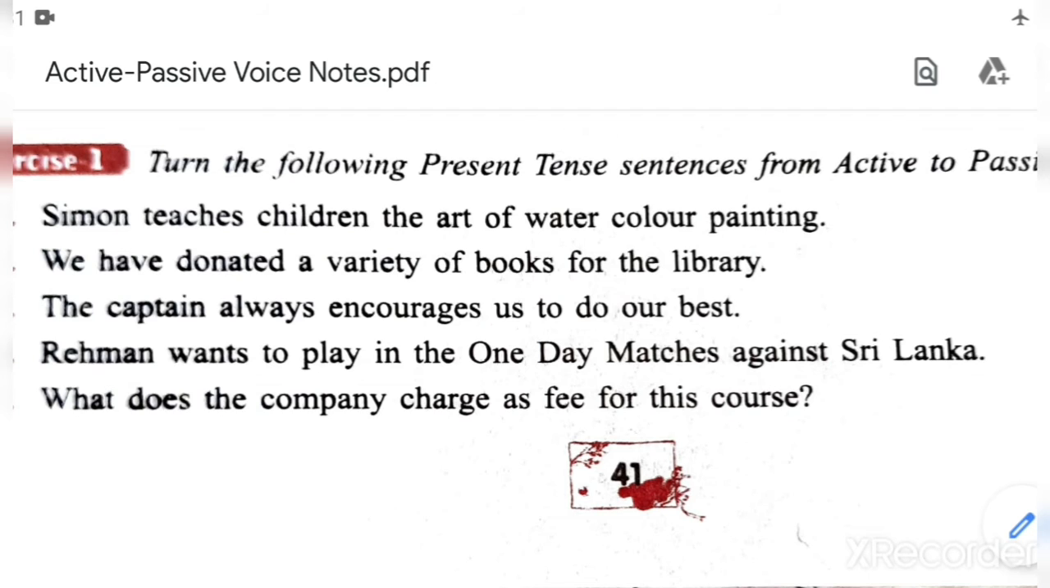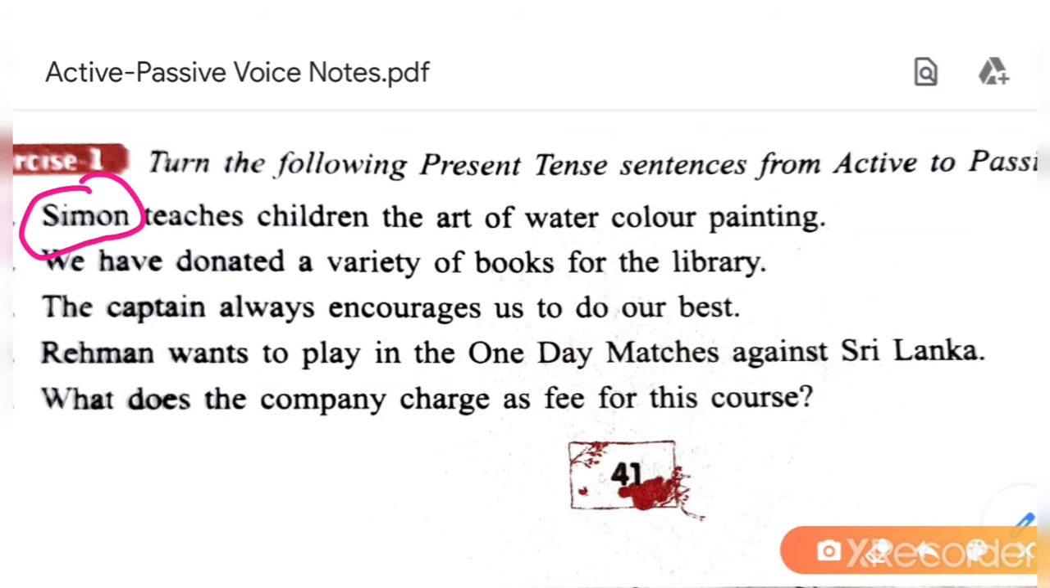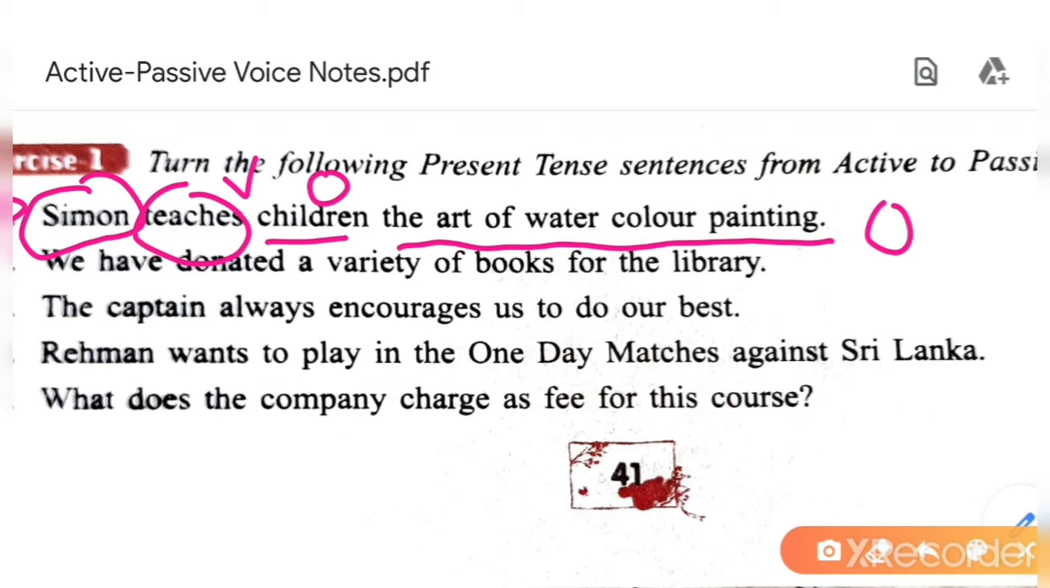Okay. Now first of all find out subject, object, verb. Simone is subject here. Teaches is verb here. Children, object. Then you will tell ma'am what is the art of watercolor painting. It is also object. Here two objects are given, O1, O2. O2 means not oxygen. O2 means object, second object. Here children, the art of watercolor painting is the direct object.